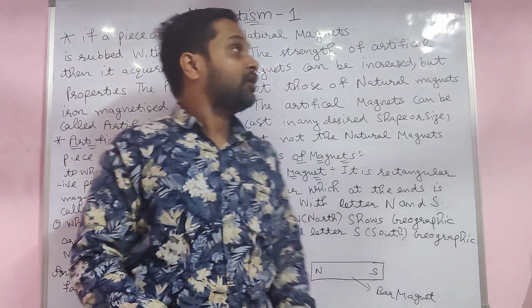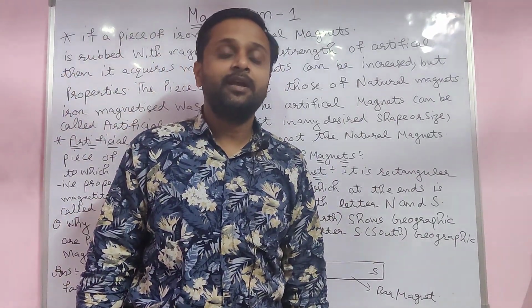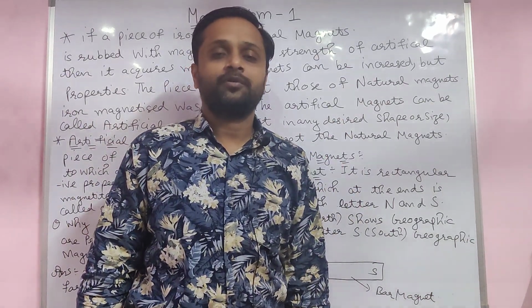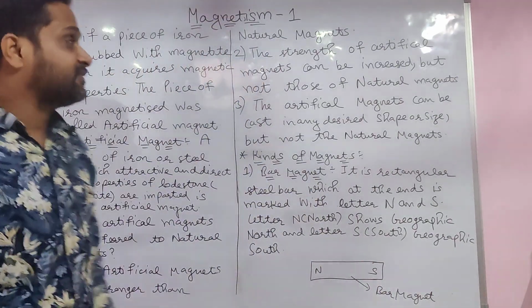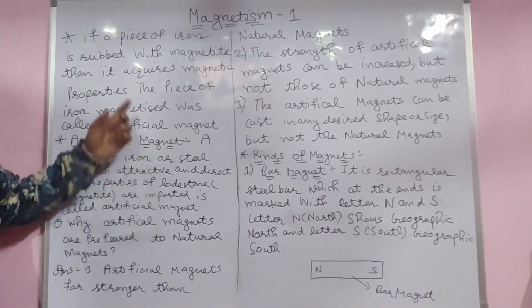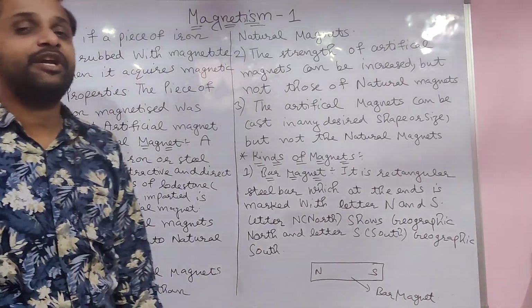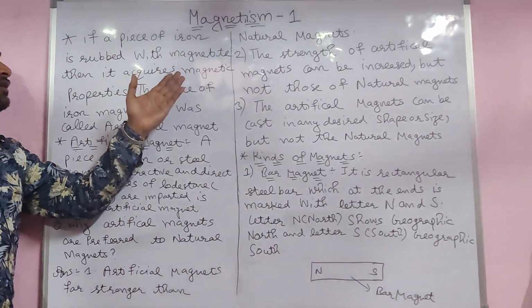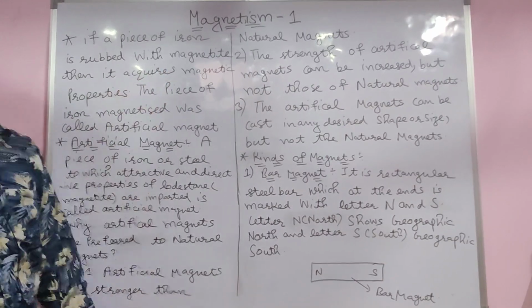In the last lecture of magnetism, I already told you about the discovery of the natural magnet, magnetite, Fe3O4, or you can say lodestone. But in this lecture, we discuss that if a piece of iron is rubbed with magnetite, Fe3O4, it acquires magnetic properties.